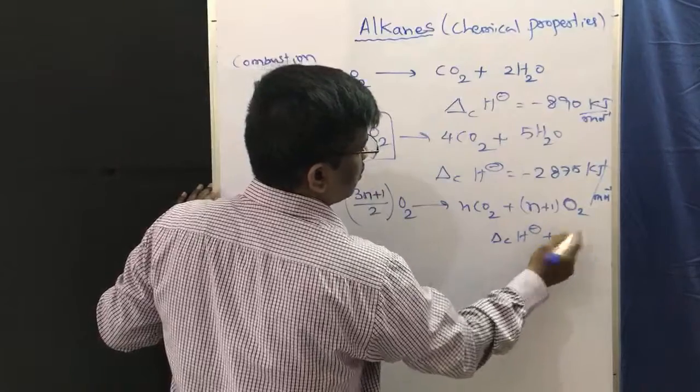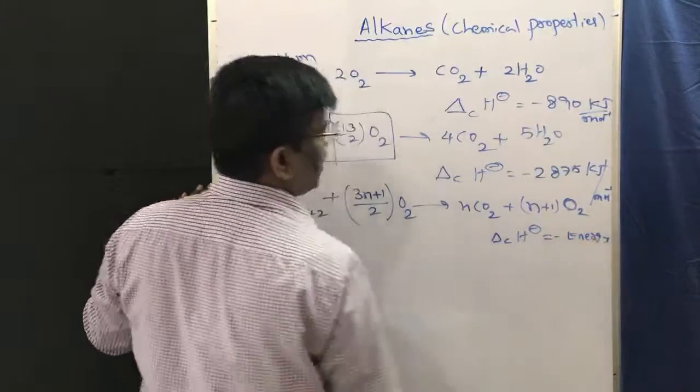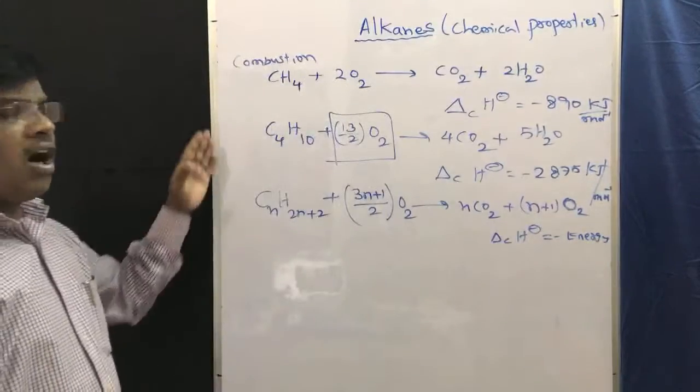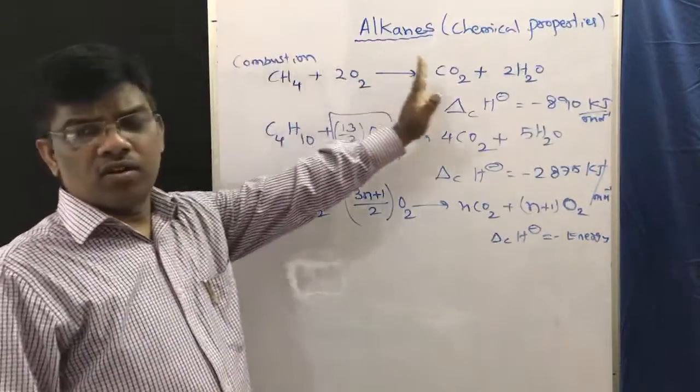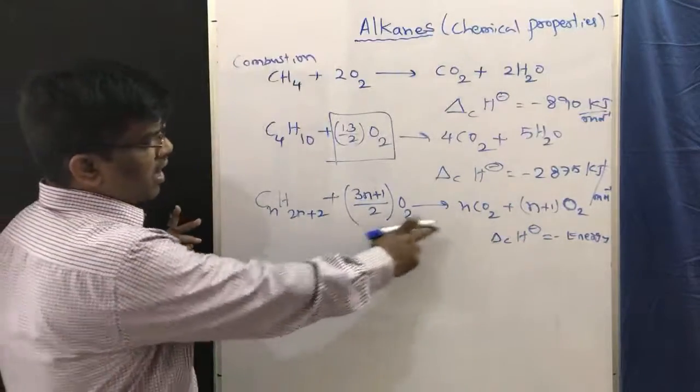So it is an exothermic reaction. Alkanes in presence of oxygen undergo combustion and give rise to energy. This is how we have to calculate.